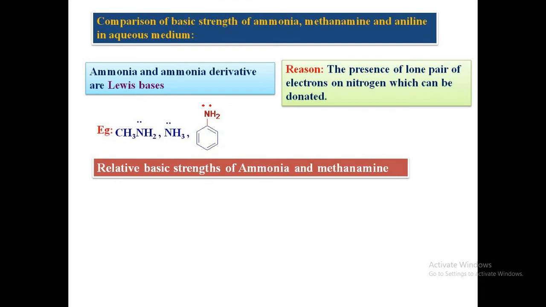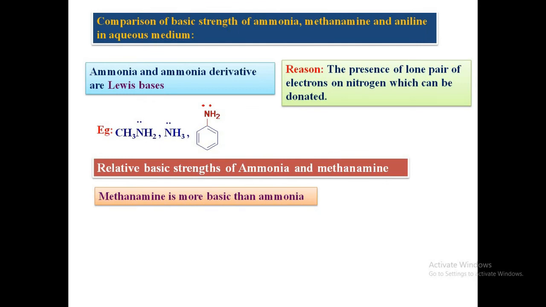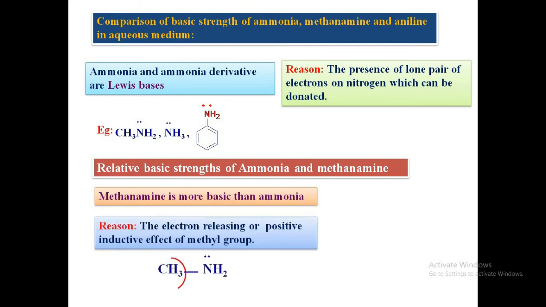Methylamine is more basic than ammonia. The reason behind it is the electron releasing or positive inductive effect of methyl group. In case of methylamine, methyl group which is attached to nitrogen of amine would be donating the electron by positive inductive effect, but in ammonia no such effect is observed.